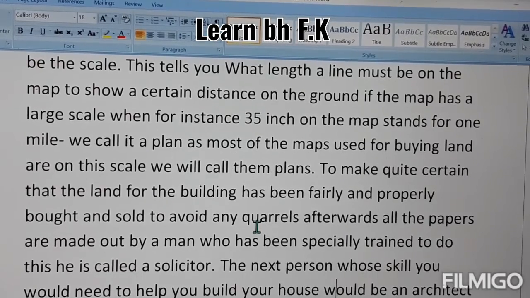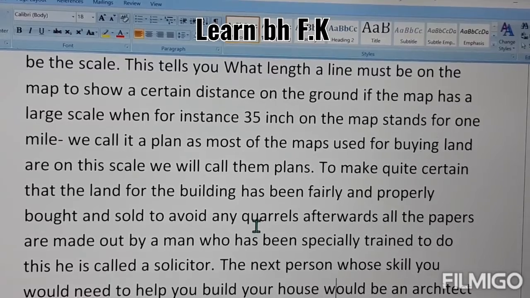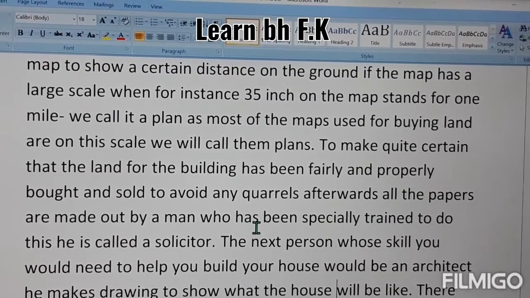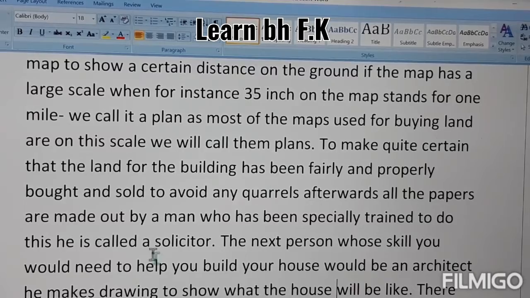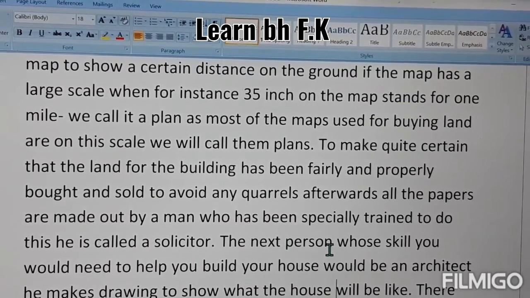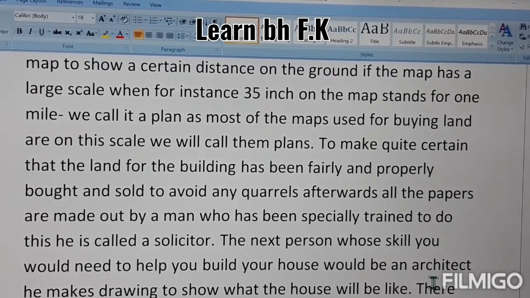The next person whose skill you would need to help you build your house would be an architect. After buying the land and agreeing on the agreement, the next step is a skilled person to help you build your house. It's an architect.